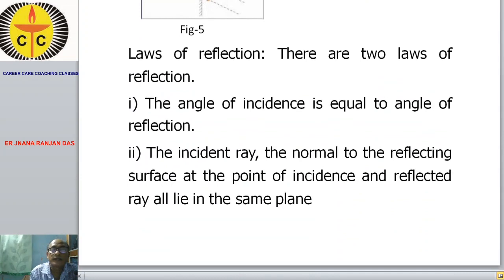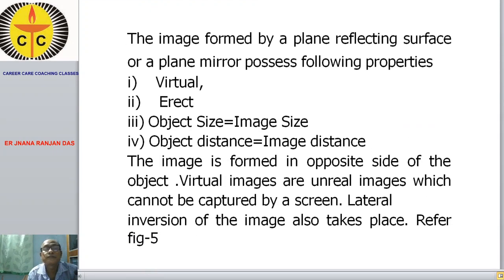So I have explained the laws of reflection and how an image is formed in a plane mirror, and I have explained the nature of the image formed in a plane mirror. It is erect, virtual, object size is equal to image size, and object distance is equal to image distance.